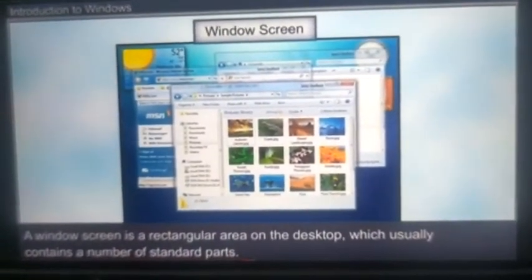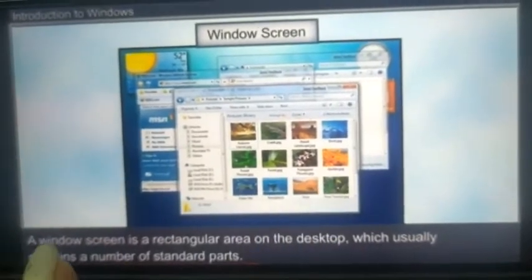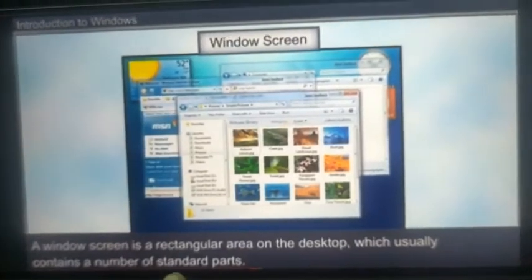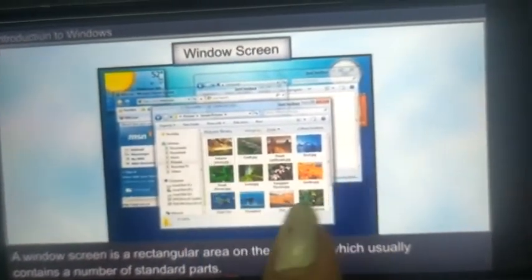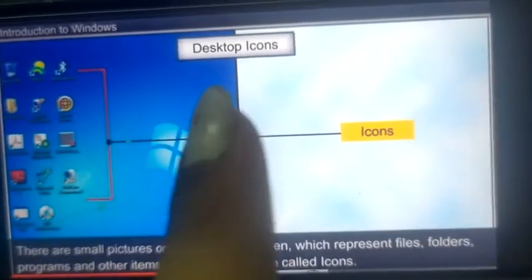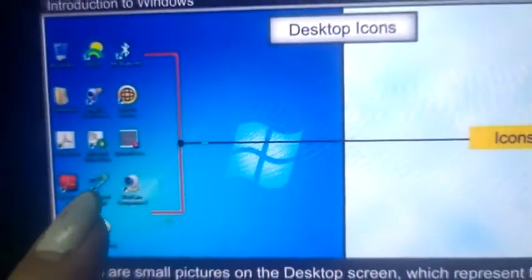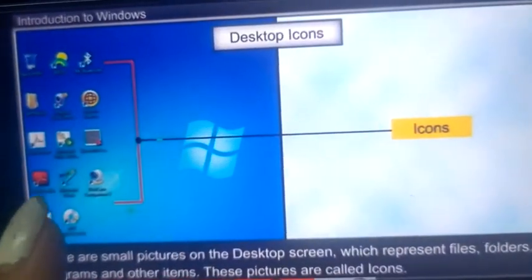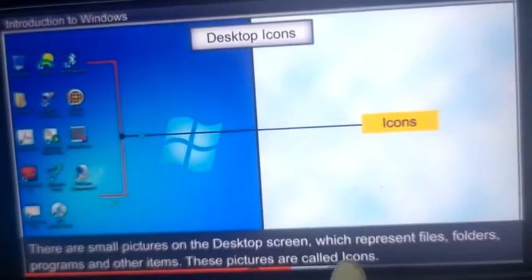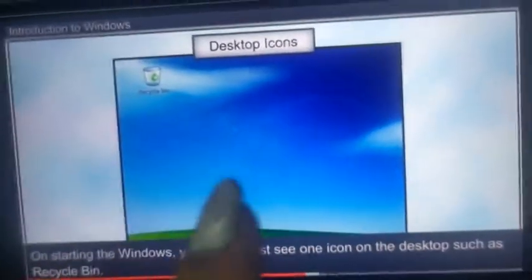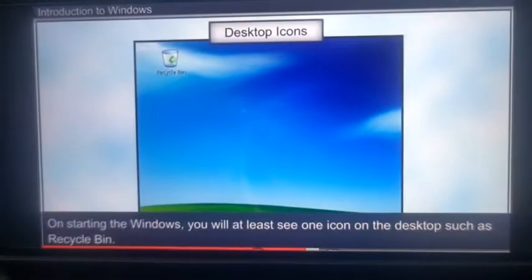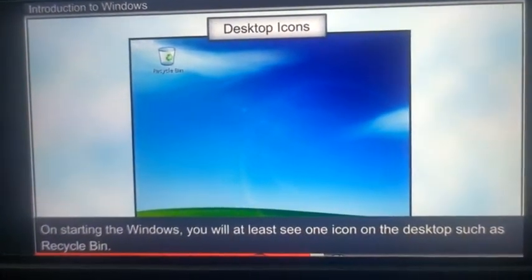Window screen. It is also a part of Windows. A window screen is a rectangular area on the desktop which usually contains a number of standard parts. These all are the parts. Desktop icon. You can see here. When you turn on the screen, there are so many small pictures you can see. These all are called icons. When you install Windows on your computer system for the first time, there is only one icon. That is called the recycle bin.